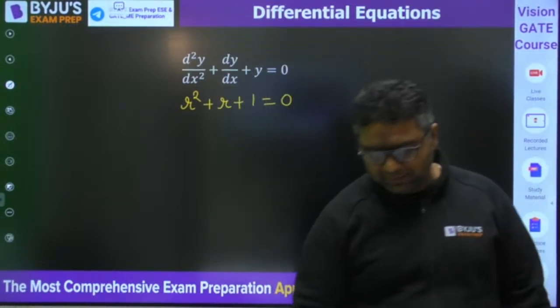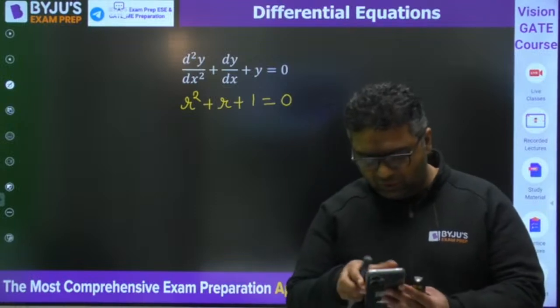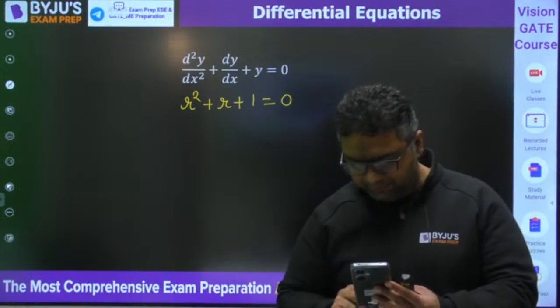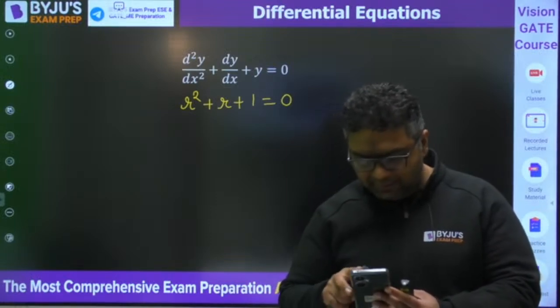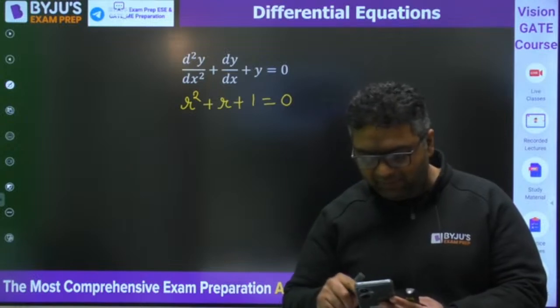Just solve it. I want you to solve this one this time. This is the case of complex roots. I feel everybody can understand.